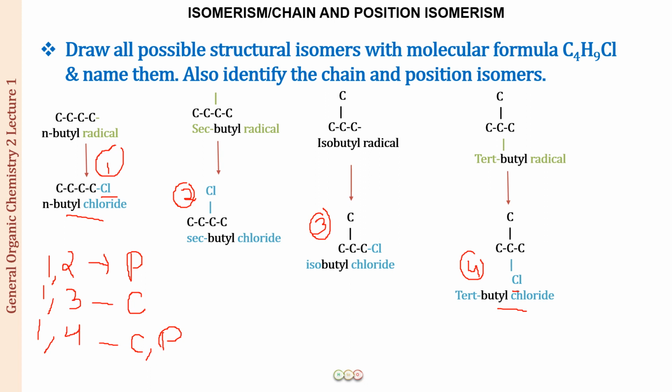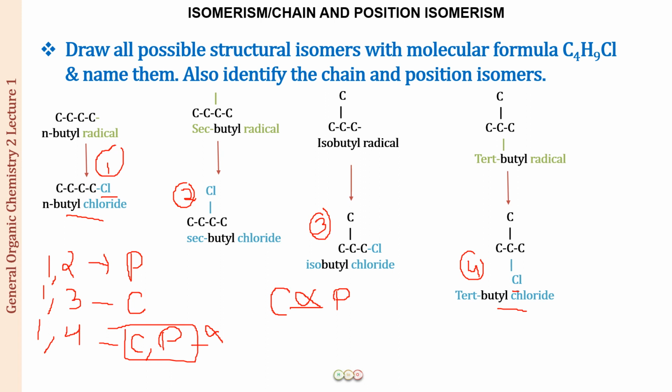Just remember, if you are having a thought whether it is going to be a chain isomer or a position isomer or both of them: the first thing you have to remember is that chain and position isomers will not be present together in a compound. Either it has to be a chain isomer or it has to be a position isomer. It cannot be both. Which one of them? Either it is a chain isomer or it is a position isomer.